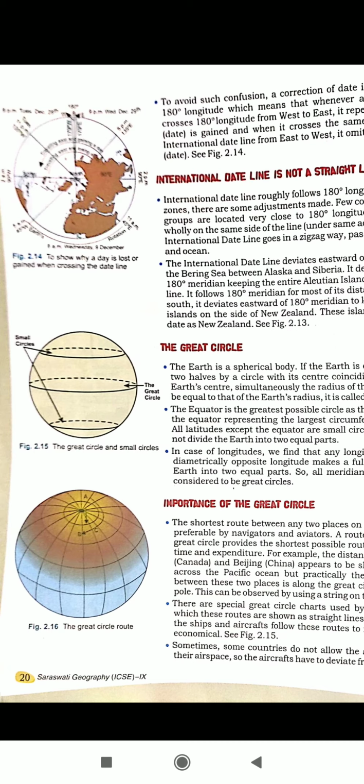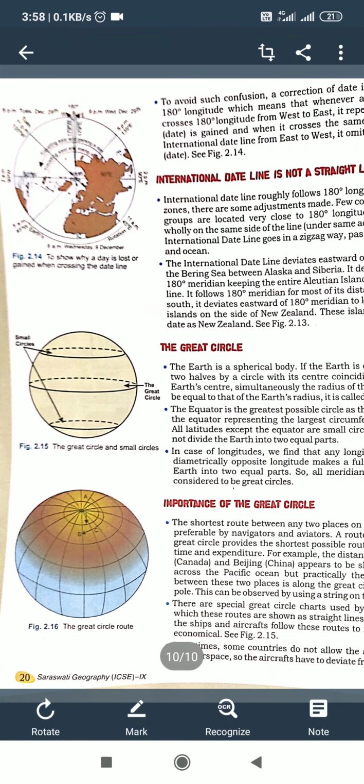For example, the distance between Toronto, Canada and Beijing, China appears to be shortest on the map across the Pacific Ocean, but practically the shortest distance between these two places is the great circle over the North Pole, as can be observed by using a string on the globe. Sometimes countries do not allow aircraft to fly over their airspace, so the aircraft have to deviate from these routes.